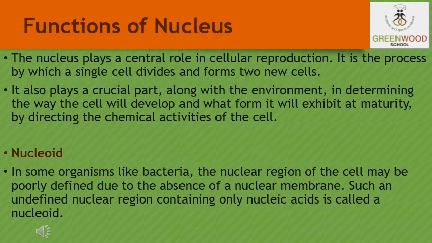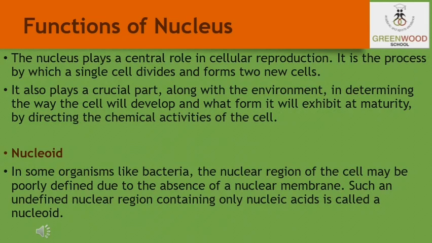Now students, let us discuss the functions of the nucleus. The nucleus plays an important role in cellular reproduction. In this process, a cell divides to form two new cells. It also determines the cell development and maturity by directing the chemical activities of the cell. It helps in the transmission of hereditary traits from parents to offspring. It controls all the metabolic activities of the cell. If it is removed, the protoplasm dries up.